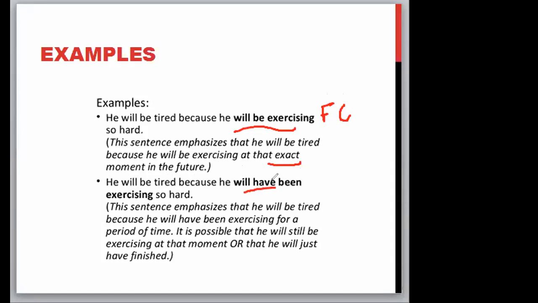Over here, will have been exercising so hard is your future perfect continuous. Okay? This sentence emphasizes that he will be tired because he will have been exercising for a period of time. It is possible that he will still be exercising at that moment or that he will just have finished. Okay? Simple, nothing difficult in all of this.